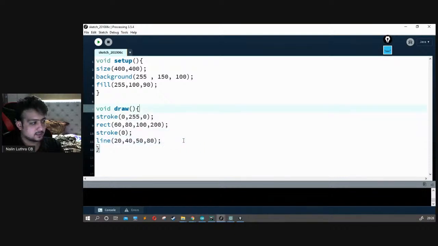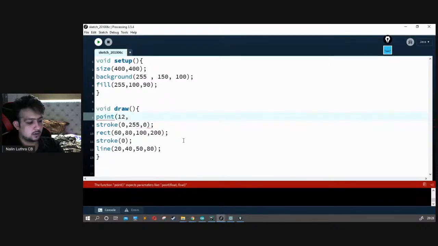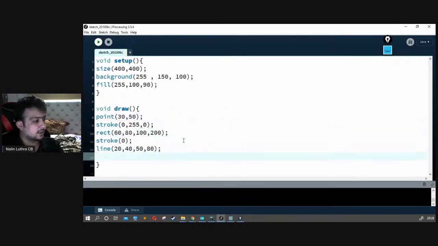So we have already discussed point, right? So I'm just writing all the possible functions we can use to draw what we want to. So we can have point. So let's say point 12 comma, we can have about 30 comma 50. Yes, we got the point. We got our rectangle. Okay, we got point.